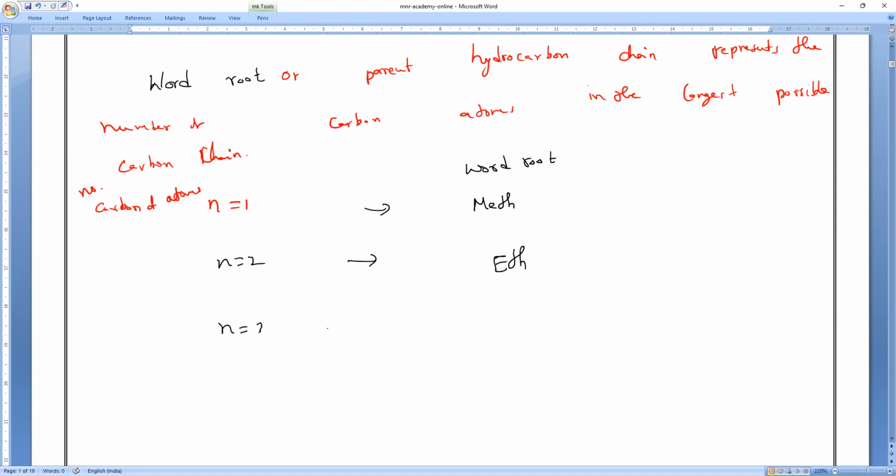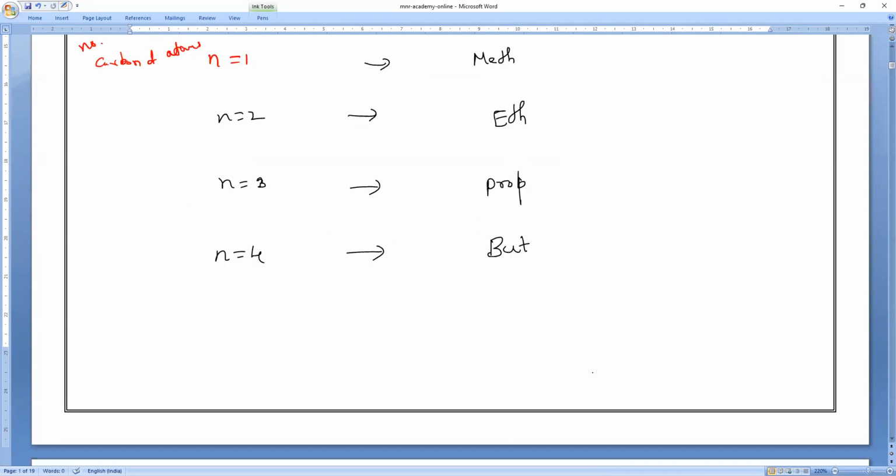If N is equal to 3, the word root is prop. If N is equal to 4, what is the word root? Anybody can tell? By this time you know, as we have already studied alkanes. But. Okay. Next, N is equal to 5, the word root is pent. N is equal to 6, hex. N is equal to 7, the word root is hept.